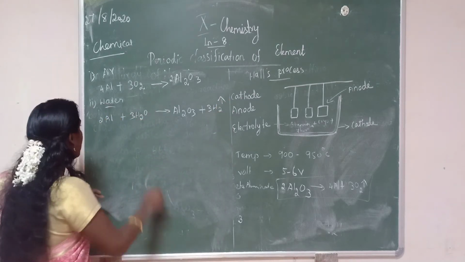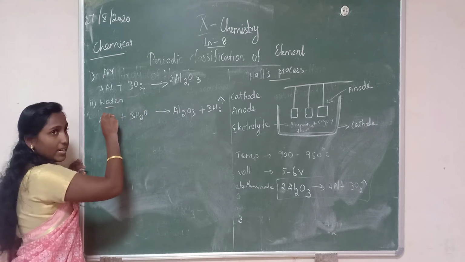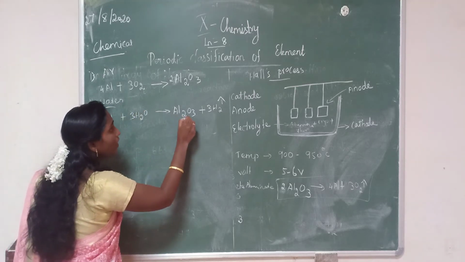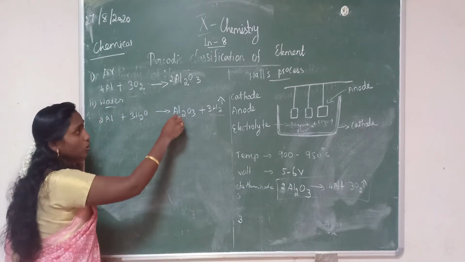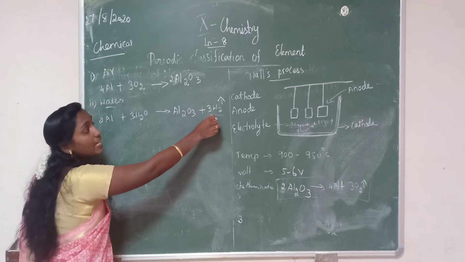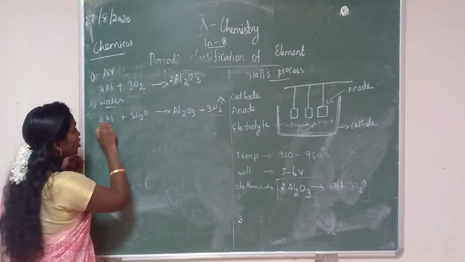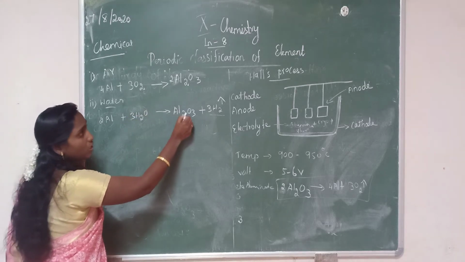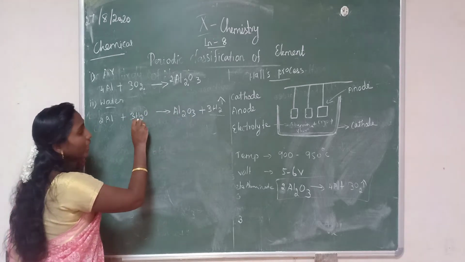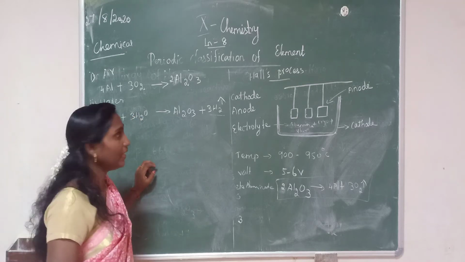Have you understood? When steam is passed over red hot aluminium, it releases hydrogen gas. See here, Al2, then 3 oxygen, so Al2O3. Then how many hydrogens are there? 6 hydrogens. That is a gas, and it will be liberated.